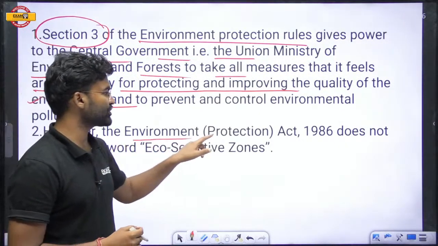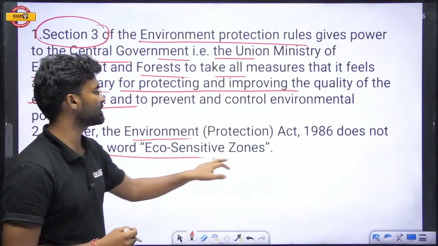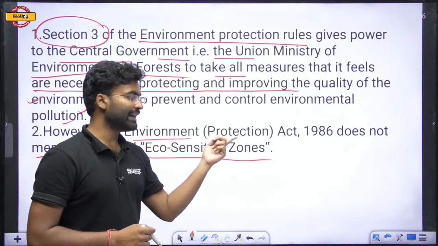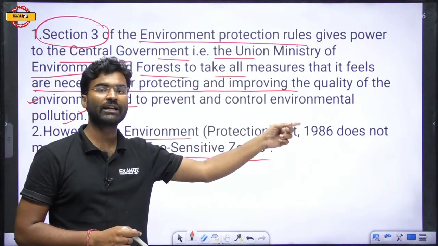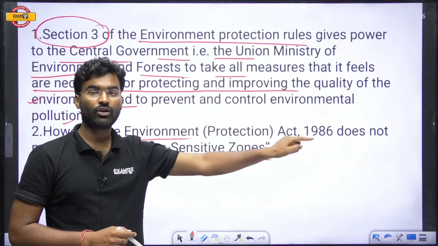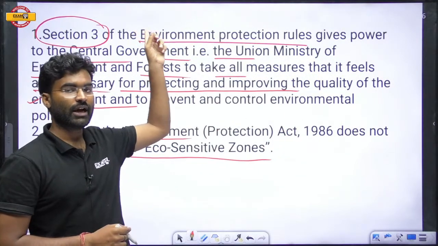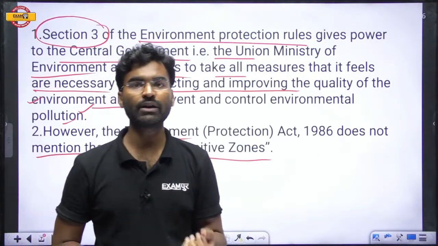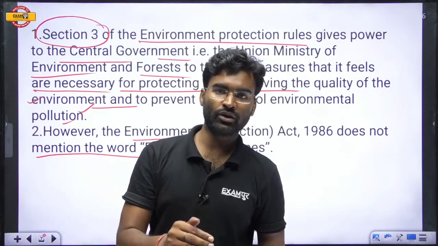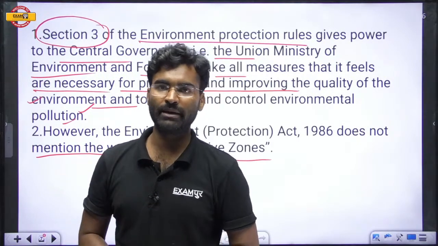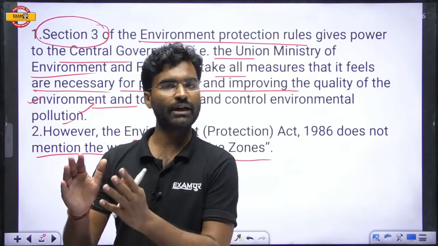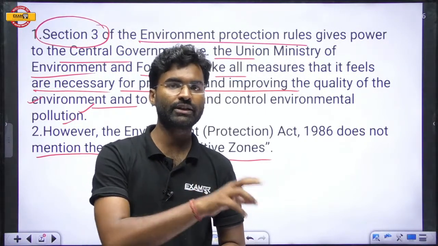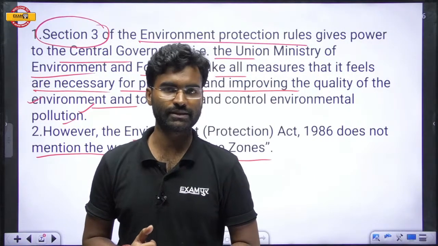However, the Environment Protection Act 1986 does not mention the word eco-sensitive zone. So you understand that this provides the background for the formation of the eco-sensitive zone concept: under Section 3, the central government has the power to make laws and form any concept for the protection of the environment and ecology of any region or the entire nation. But the eco-sensitive zone term is not mentioned in the Environment Protection Act 1986.